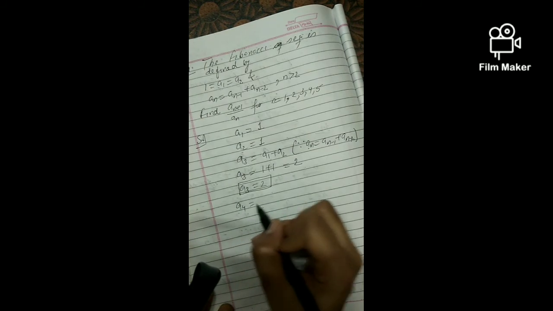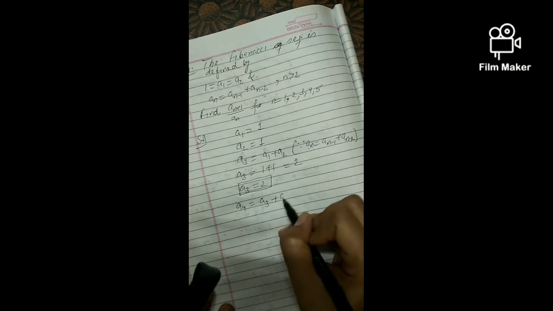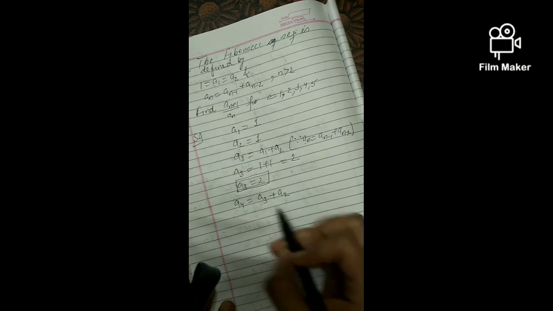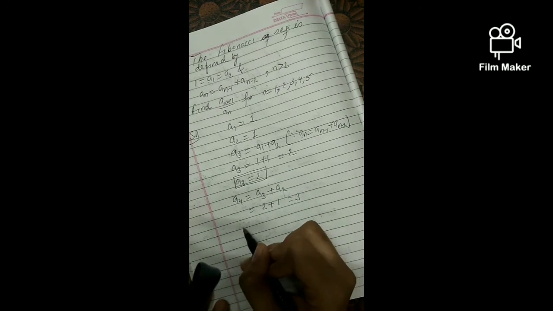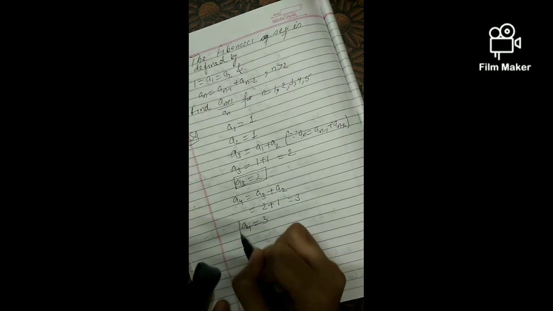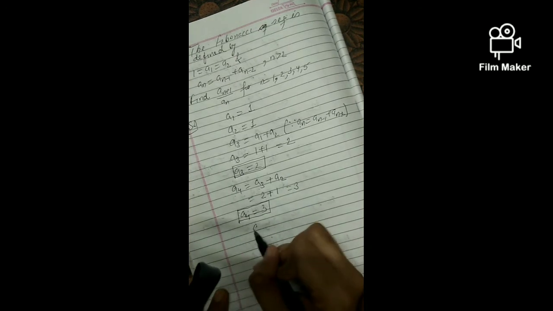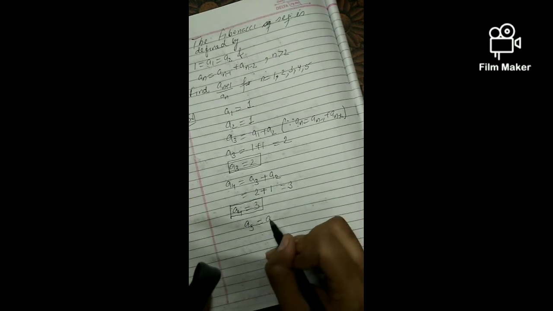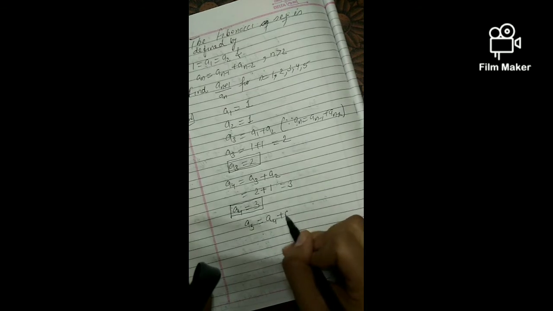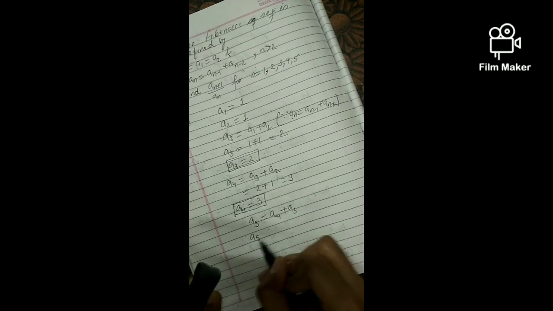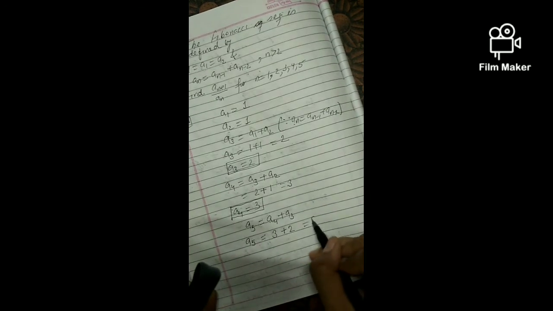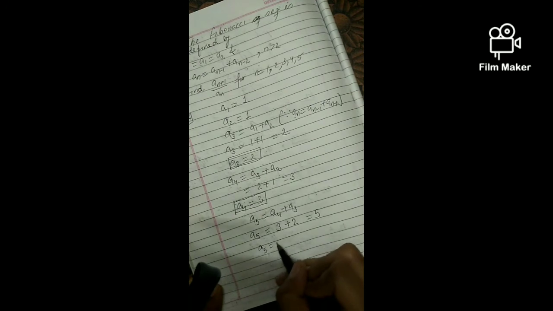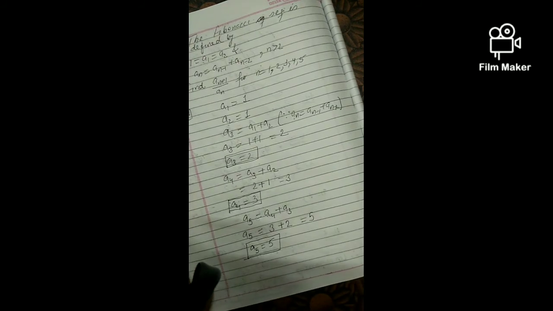Now A4 will be equal to A3 plus A2, the previous two terms. A3 is calculated, A2 is already given as 1, so this is 3. So the value of A4 will be 3. Now we will calculate A5. A5 means A4 plus A3. A4 is 3, A3 is 2, this is 5. So the value of A5 is 5.